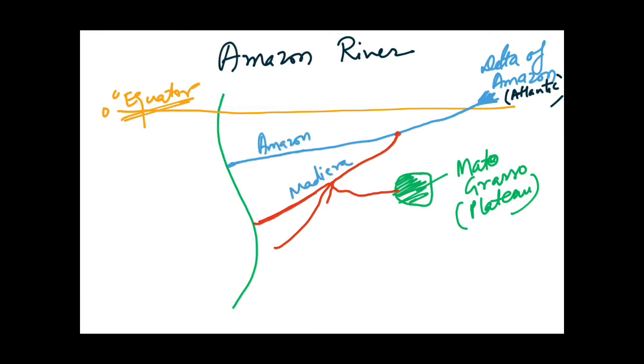So these are the two main rivers. Amazon I have told you earlier, and this is Madeira, which is the right bank tributary of the Amazon River. And Amazon is always filled with water because it passes through the Amazon rainforest, which is marked by abundant rainfall. And you must know that these Andes mountains are the major source of water for South America, and many of the rivers originate from here only. So you must remember that both rivers originate from the Andes, but this Amazon is originating from Peru. But Madeira, this is also originating from the Andes, but it is originating from the country Bolivia.